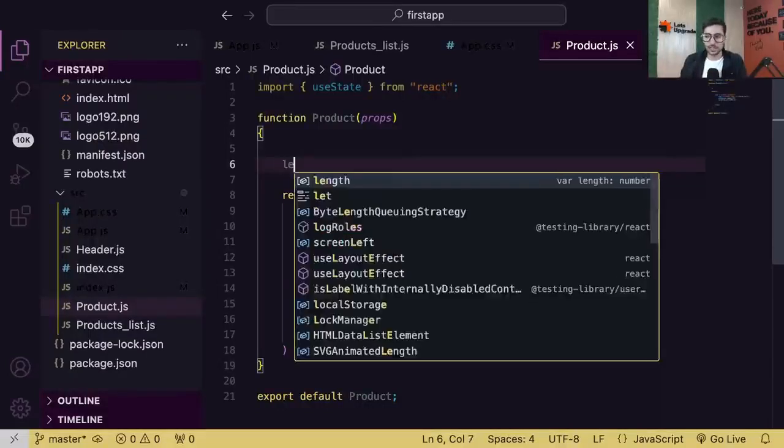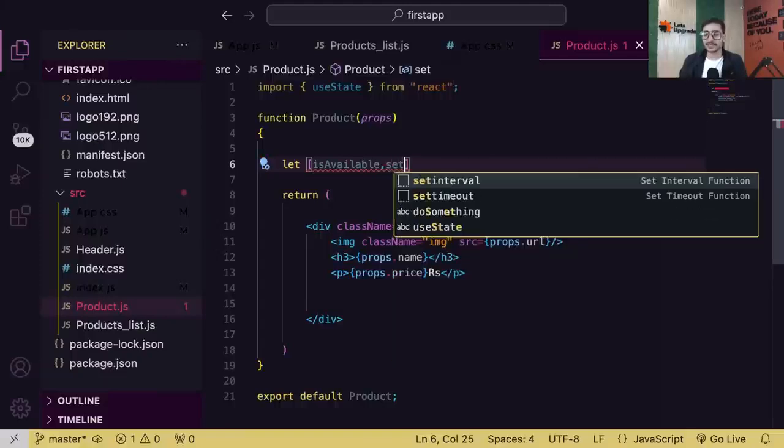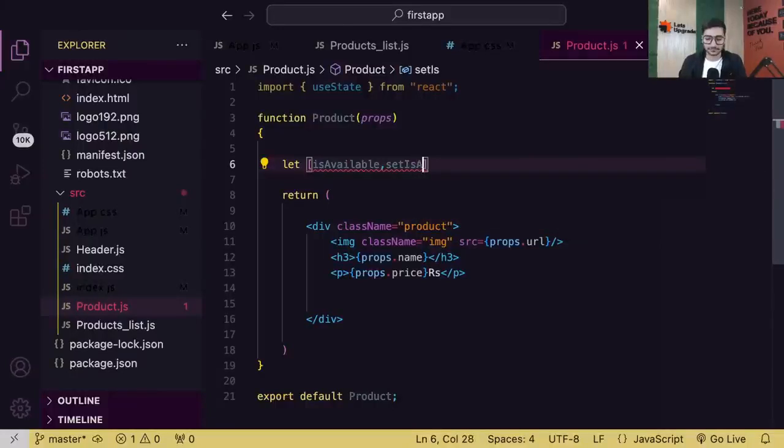Okay. So I'm creating a variable called isAvailable. Just to give you an idea, guys. And again, as I told you, state variables are just like normal regular variables. They can hold anything: array, object, boolean, string, number, whatever you want. So setIsAvailable.